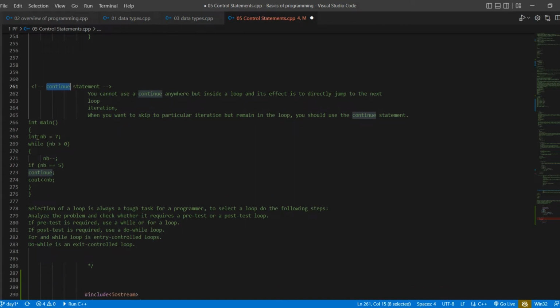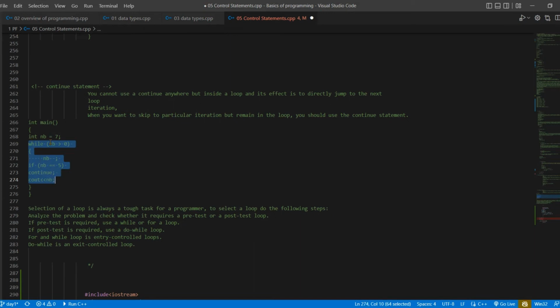some statement. Like here I mentioned that nb is the variable that we are using. If nb double equals 5, I discussed that it's for comparison. So it's comparing that if nb is equal to 5 then continue. Here I am saying that if nb is equal to 5 then I don't want to execute this statement, but I also don't want to exit this loop.